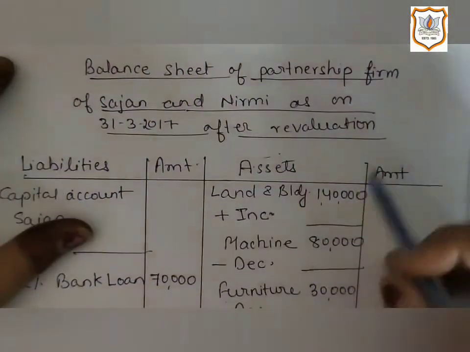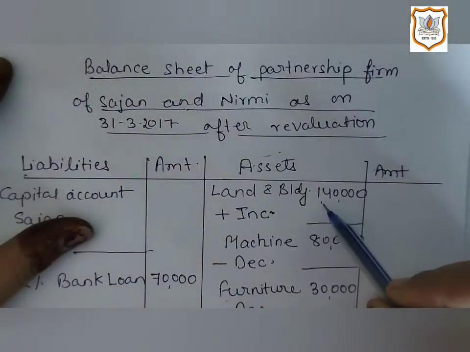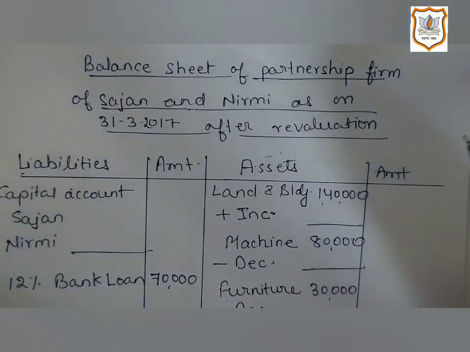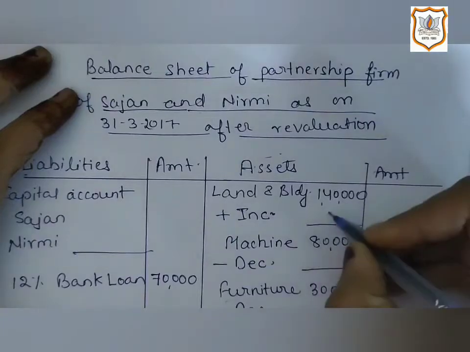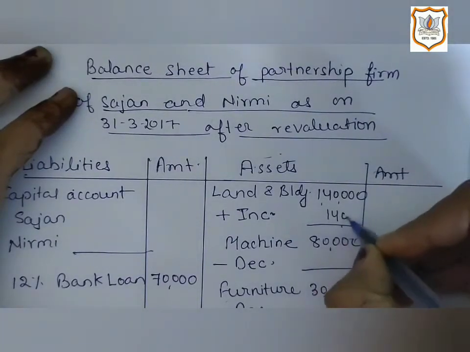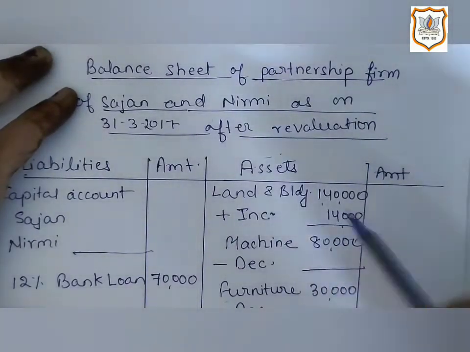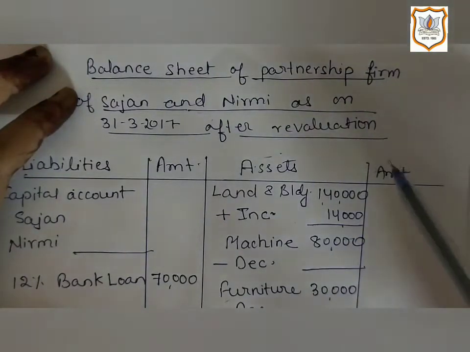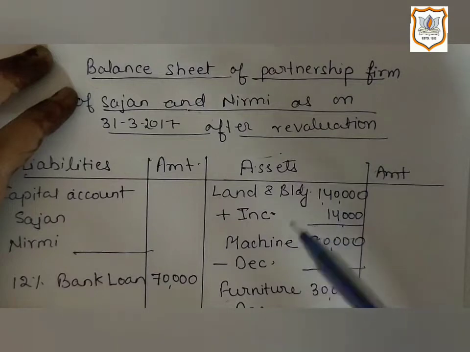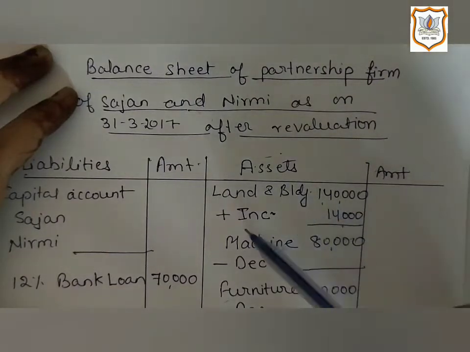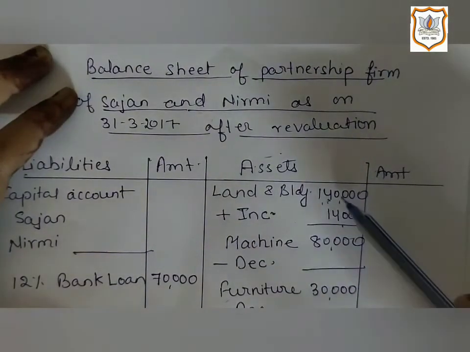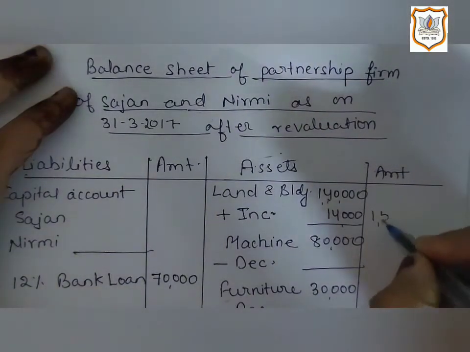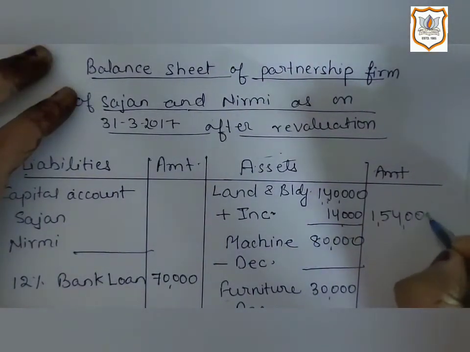Here, I have already recorded the book value of land and building, that is 1,40,000, from the old balance sheet, and there is an increase by rupees 14,000. So that will be added. And in our new balance sheet, the amount recorded for land and building will be 1,40,000 plus 14,000, that is 1,54,000.